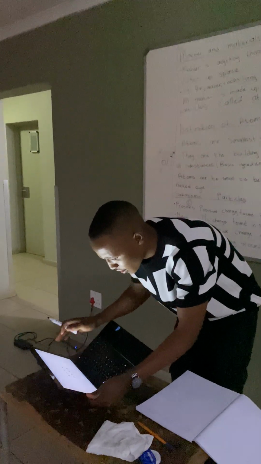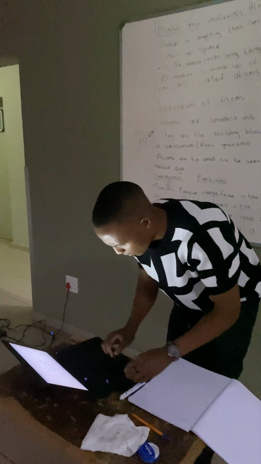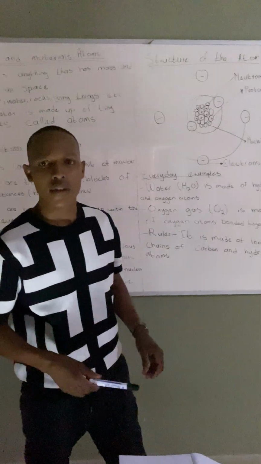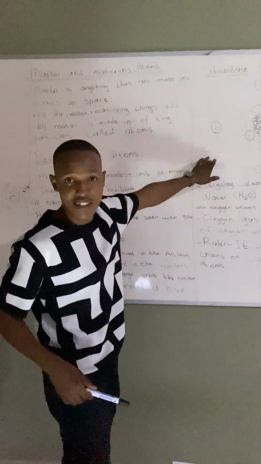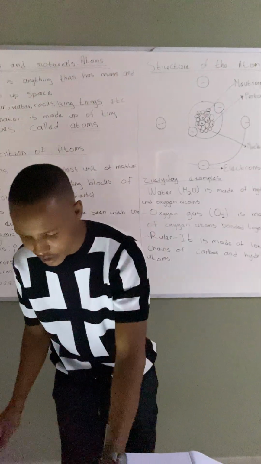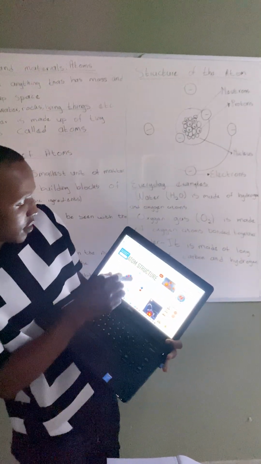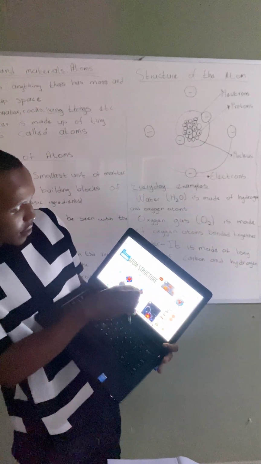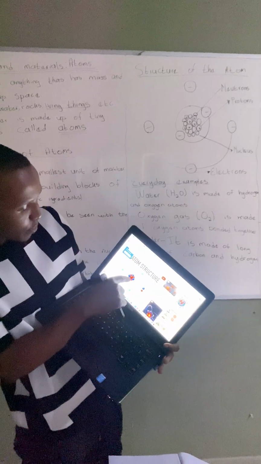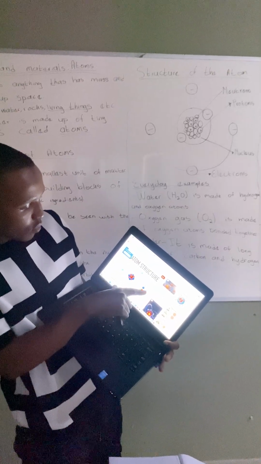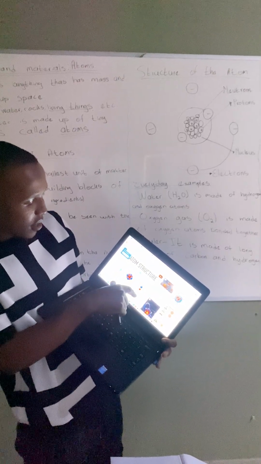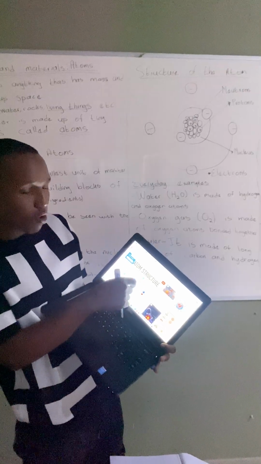So I want to show you the structure of an atom. Remember, this is the structure of an atom. Here it is. As you can see, electrons, protons, the positive, the red color, blue color, neutrons. The circle ones, these ones are the opposite.